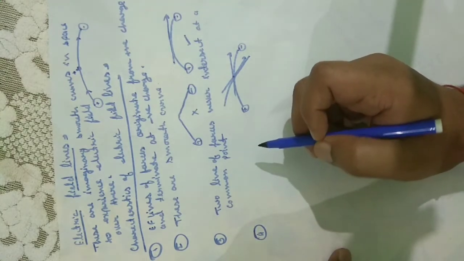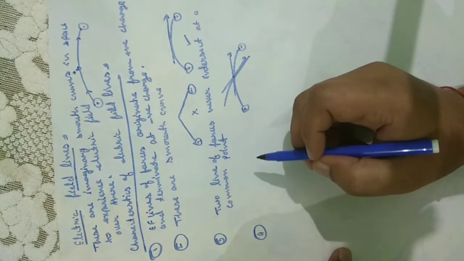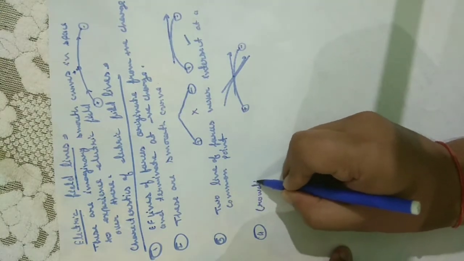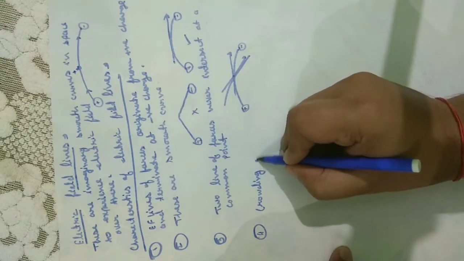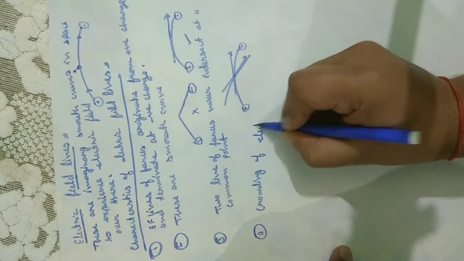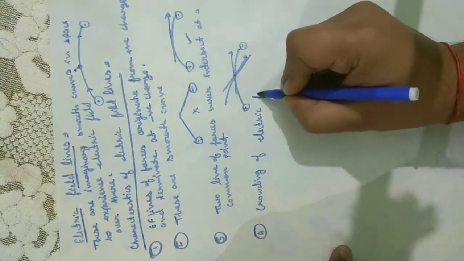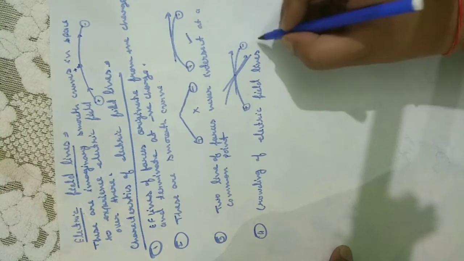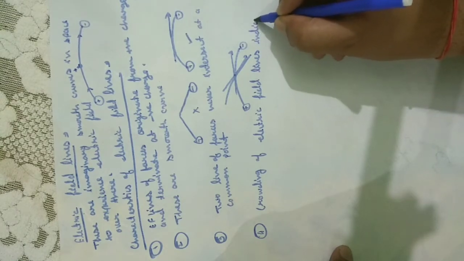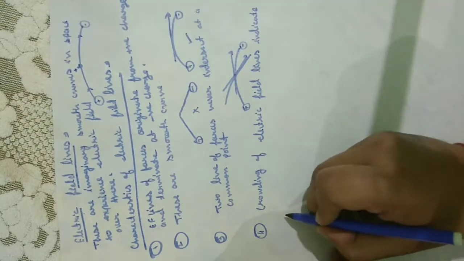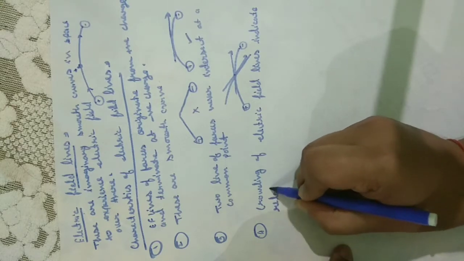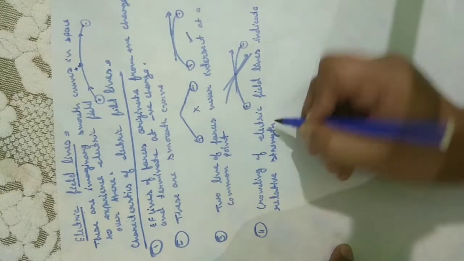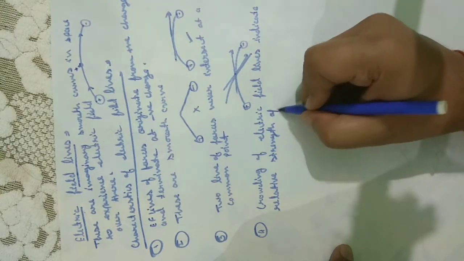Number 4, crowding of electric field lines indicates relative strength of electric field.